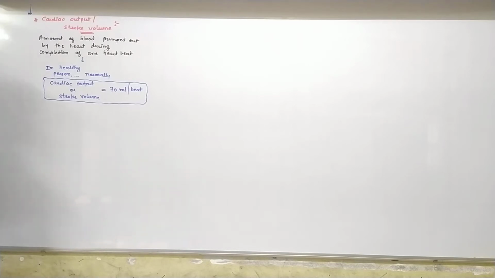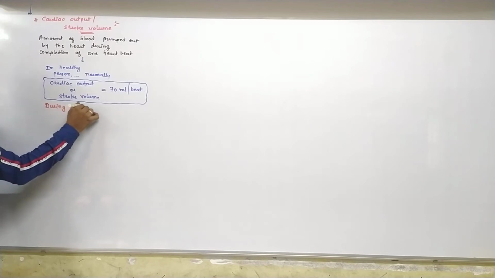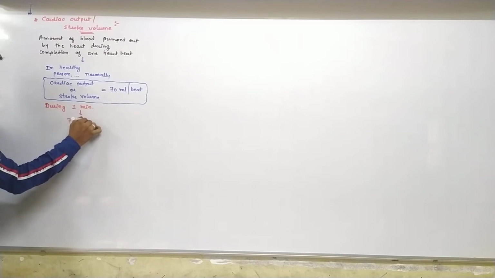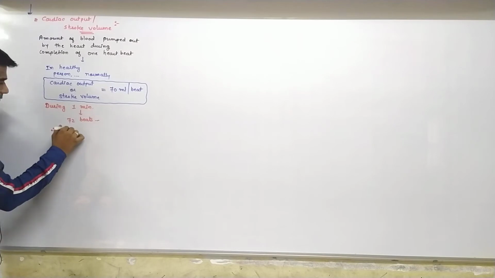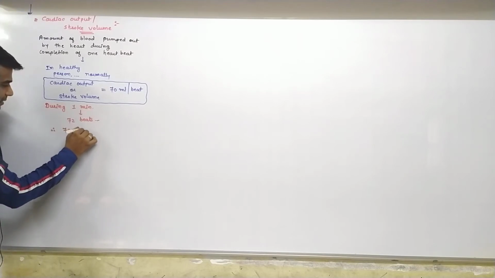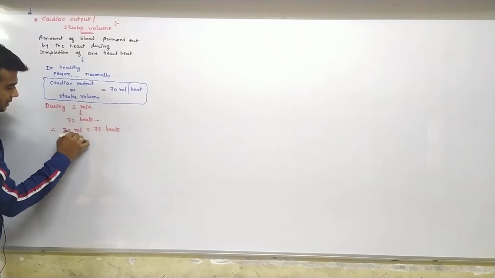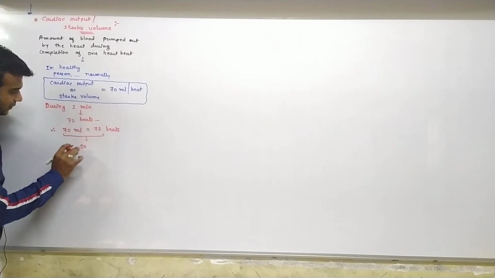Now you know that within 1 minute, 72 beats are there. That's why during 1 minute, 70 ml multiplied by 72 beats, as a result the answer will be 5040 ml.